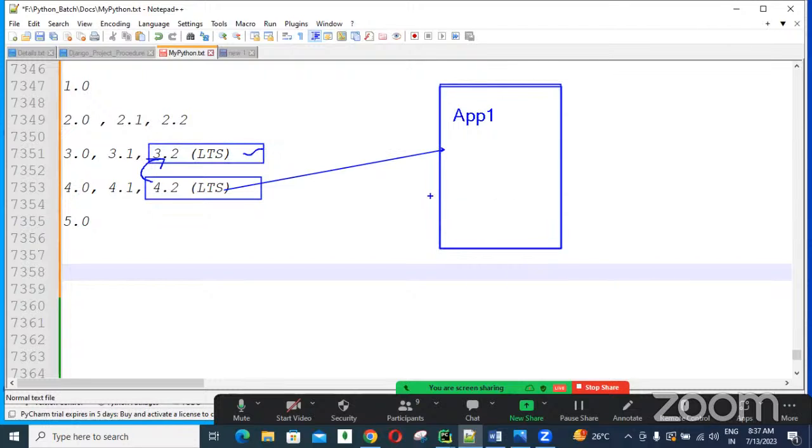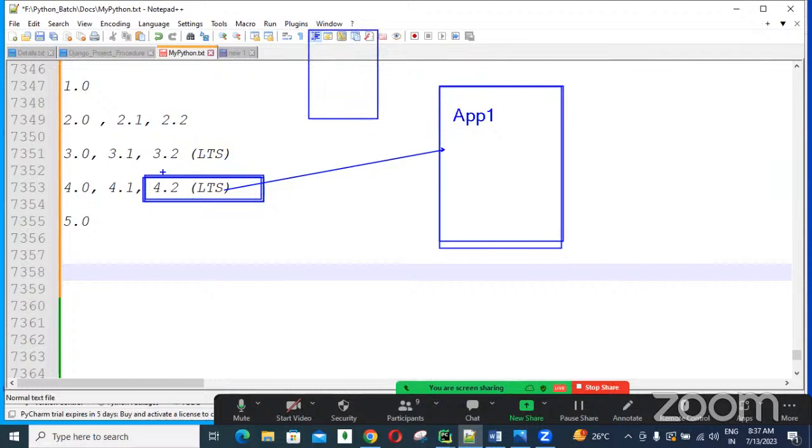Okay. So remember this point: when you are designing a new application, first of all you need to decide which version you want to use. The entire application you need to build with the same version only. Next, if I want to design one more application with 3.2, then you can downgrade to 3.2 and develop that application too, guys. So we can develop multiple applications in parallel with different versions: with 4.2 application 1, with 3.2 application 2, like that.